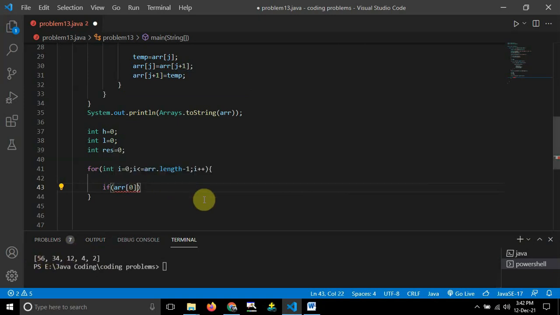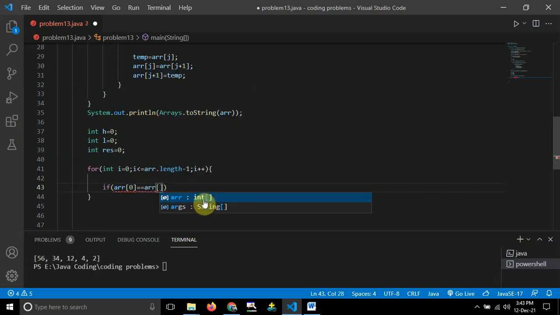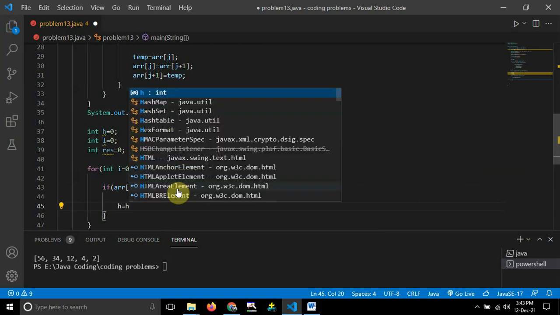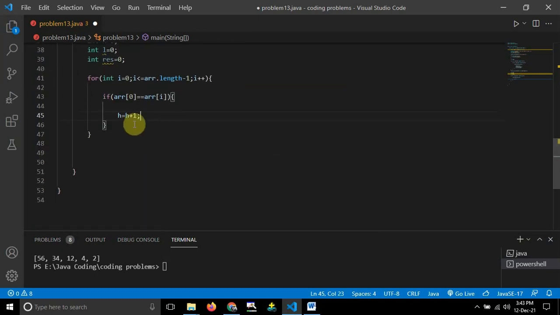Once I point to this one, I will use double equal to, that means whether the right is equal to the left. So array of i, I will run the loop here. So i will be starting from 0 and running up to length minus 1. Okay, that thing I have done. Now if it is true, then increment h by 1. So h will be equal to h plus 1. Simple. Yes. Alright, guys, so that thing is done.